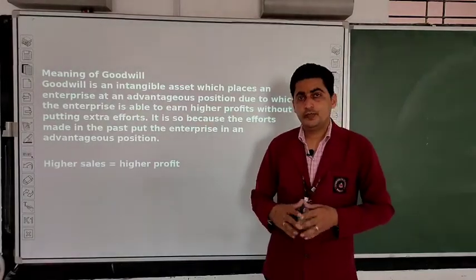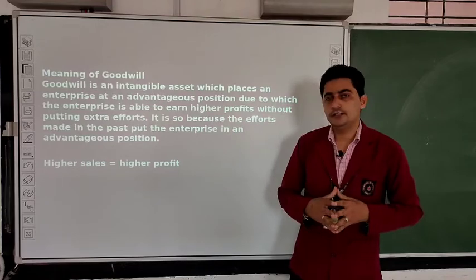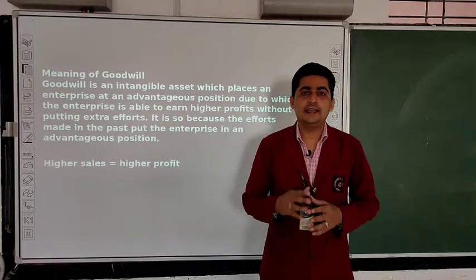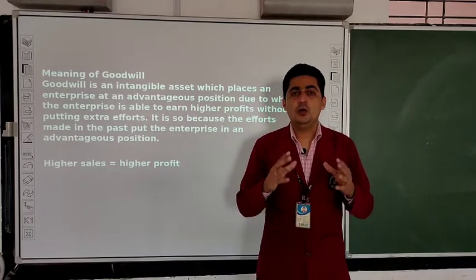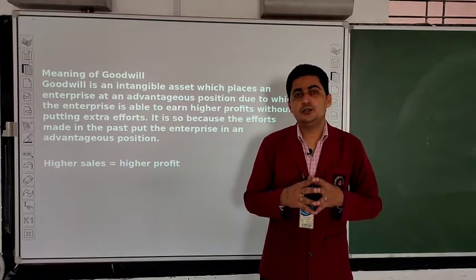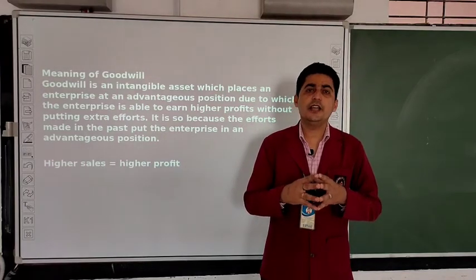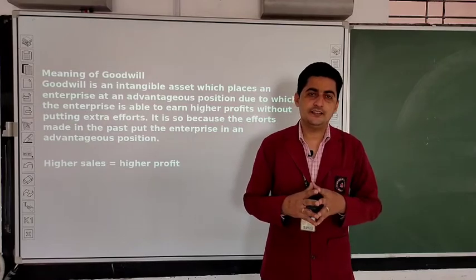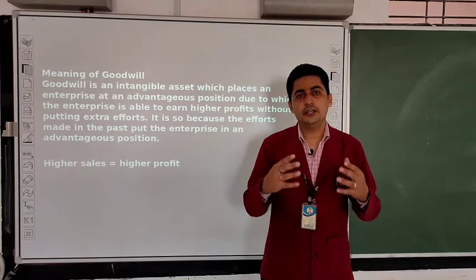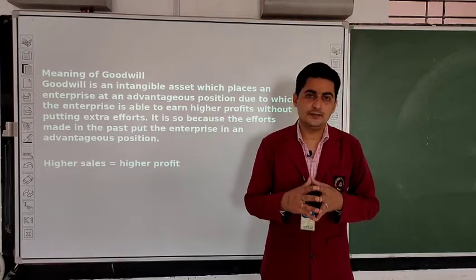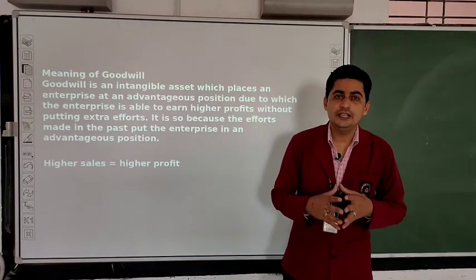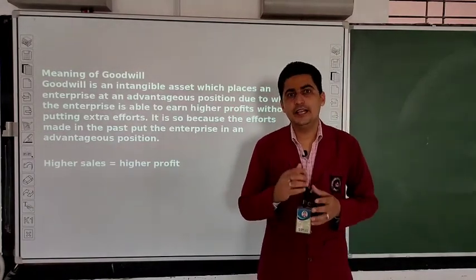Meaning of goodwill. Goodwill is an intangible asset. So very first line says that goodwill is an intangible asset. What is the meaning of intangible asset? Intangible assets are those assets which are not having any physical existence. For example, the assets which we cannot touch, we cannot see, they are known as intangible assets. So goodwill is also an intangible asset.